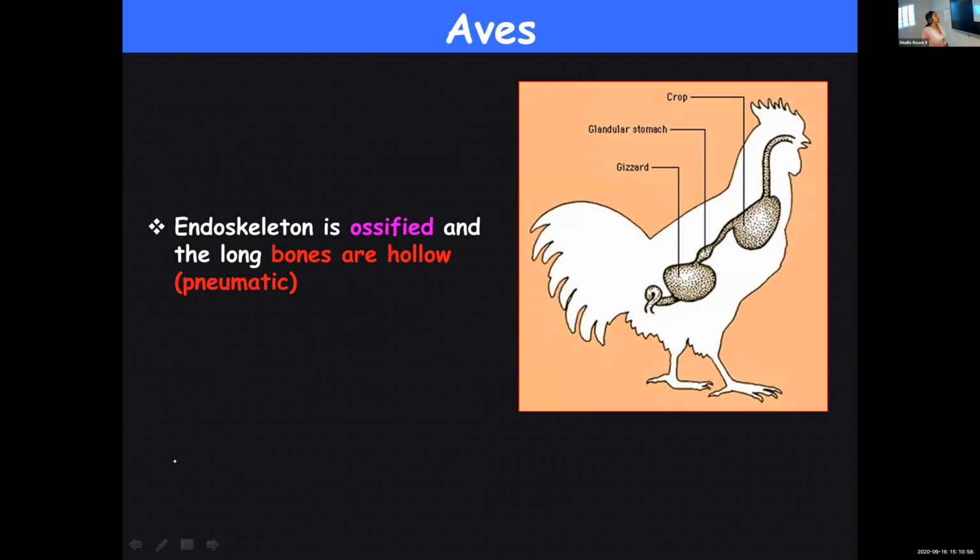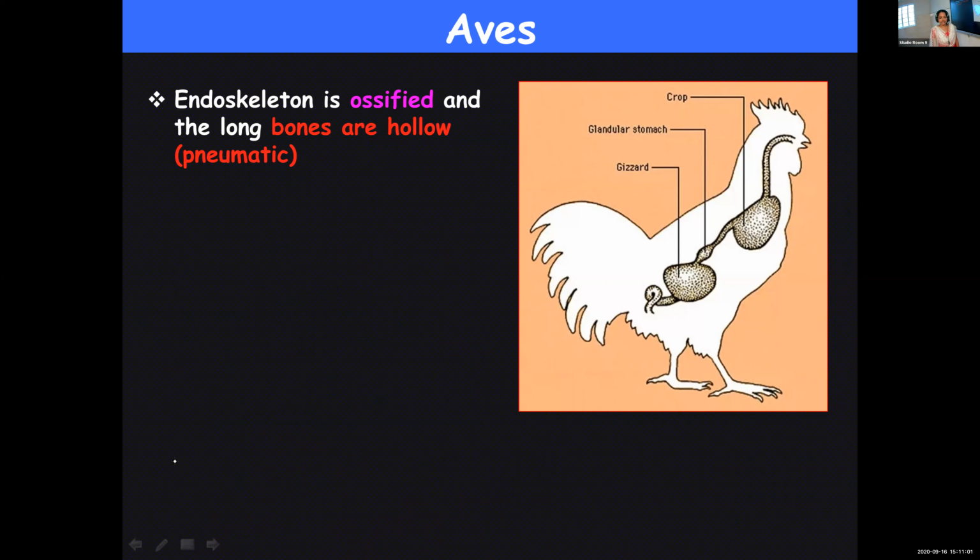Then they have a bony endoskeleton. Ossified means made of bones. The endoskeleton is ossified, but the bones are hollow, which makes their body very lightweight so that they can fly. If the body is too heavy, they cannot fly. So to facilitate this lightweight design, their bones are hollow or pneumatic bones. They are provided with hollow bones, which makes their body very light and helps them in flying.